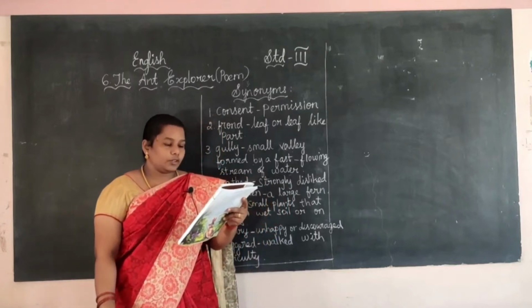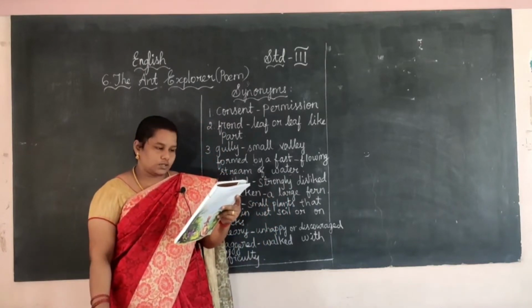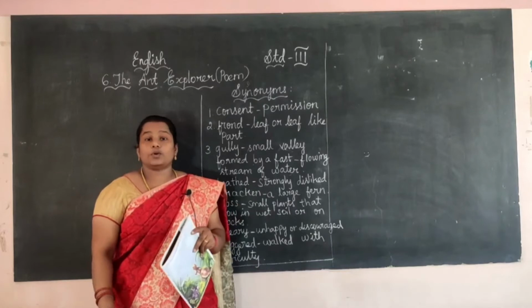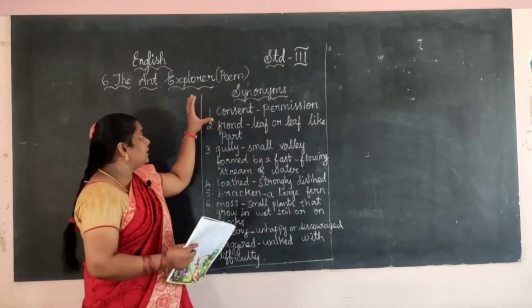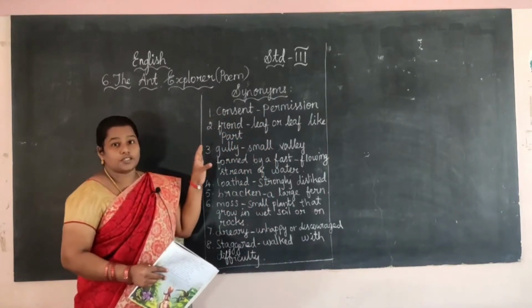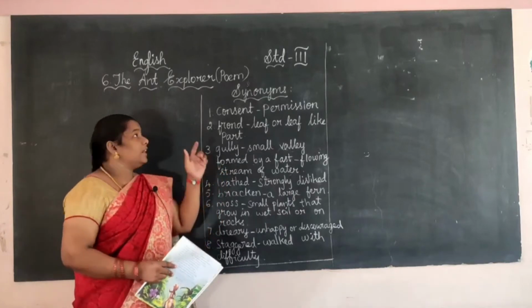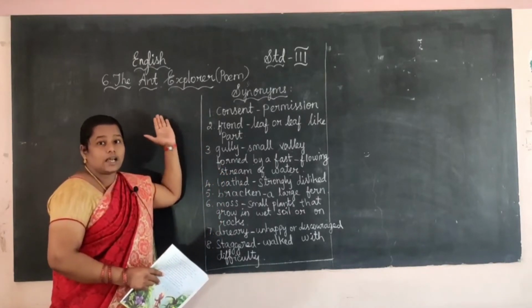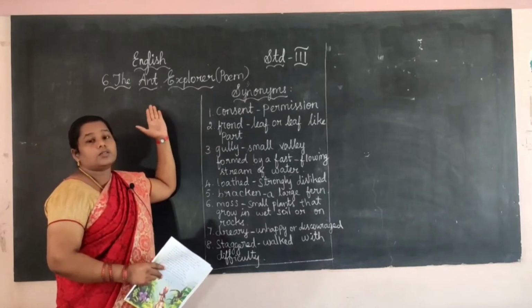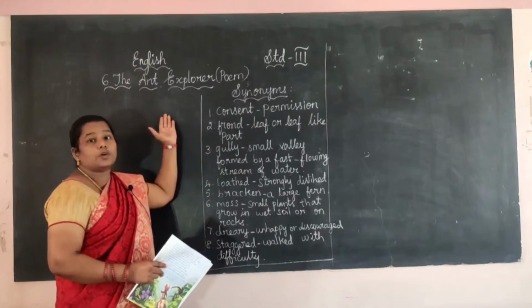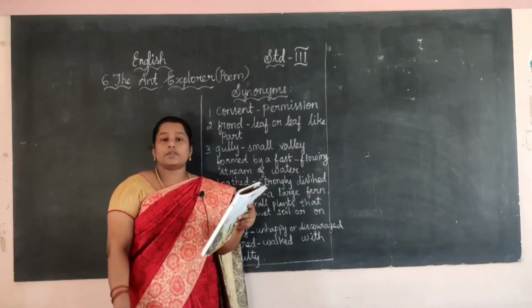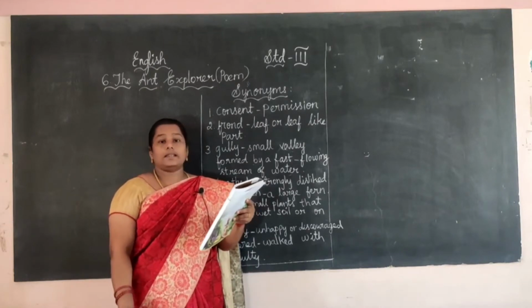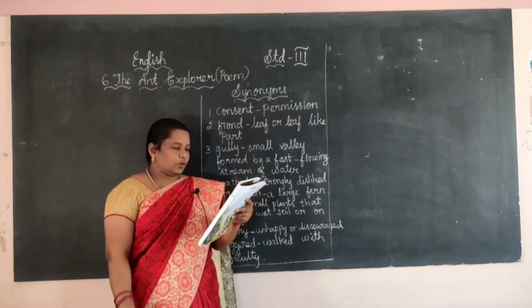Okay, see here, read the page number 54. Read the title of the poem and answer the following questions. Who is an explorer? From the title you want to find the answer for this question. Who is an explorer here? Yes, the ant explorer, which means here ant is the insect, right? So it is the explorer here. What is the answer for first question? Ant. An ant is the explorer.